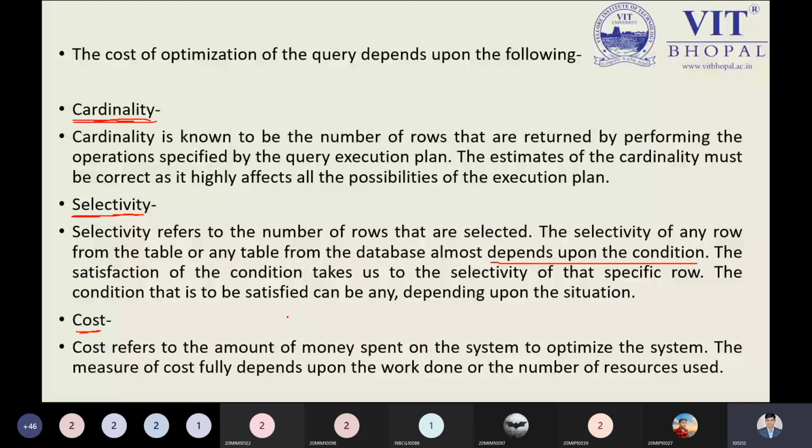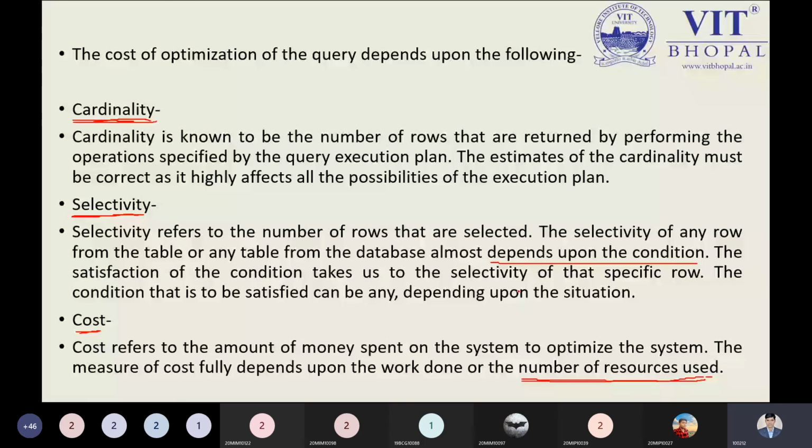So how many resources do we want to use? How much hardware? Suppose I have 4 GB RAM. My query will take 0.267 seconds. Suppose you have 16 GB RAM, so you will take only 0.126 seconds. So what is happening here? Your machine takes approximately half the time. That is the reason. So cost will be calculated by